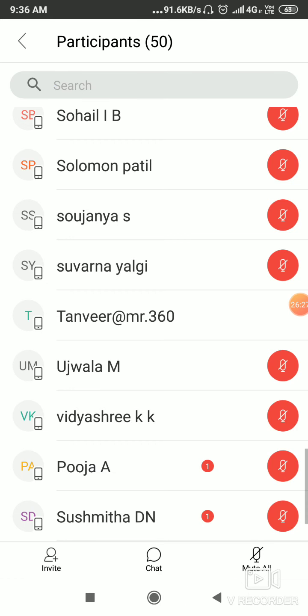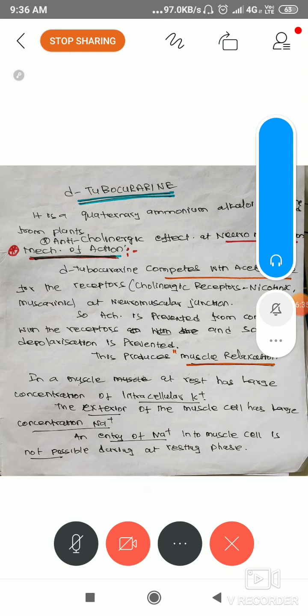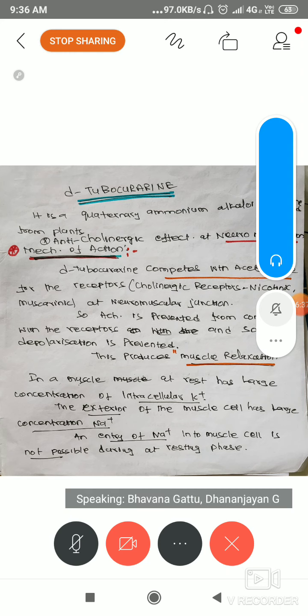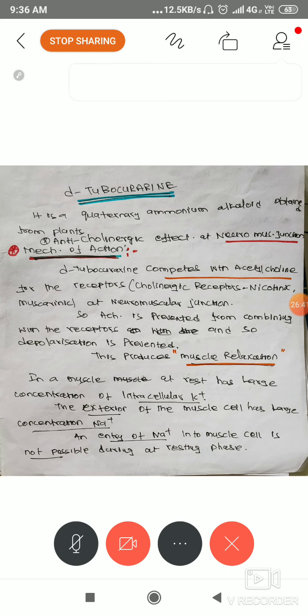What do you understand by anticholinergic? Good. To block or antagonize the acetylcholine action via the receptor is called anticholinergic. Clear? A good example is atropine. Atropine is a very good anticholinergic, but here we are not talking about atropine.